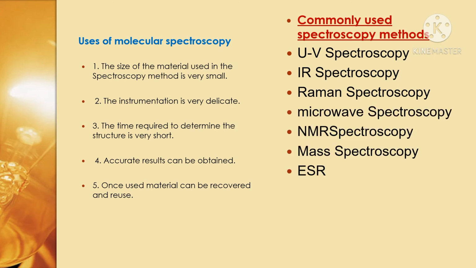Commonly used spectroscopies are UV spectroscopy, IR spectroscopy, Raman spectroscopy, microwave spectroscopy, NMR spectroscopy, which means nuclear magnetic resonance spectroscopy, mass spectroscopy and ESR spectroscopy. ESR means electron spin resonance spectroscopy. These spectroscopies are widely used nowadays.